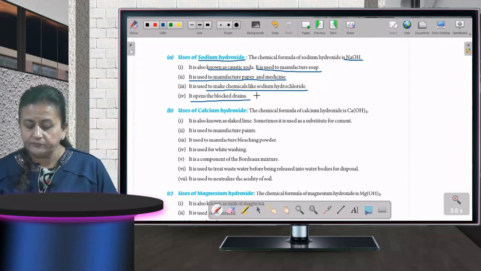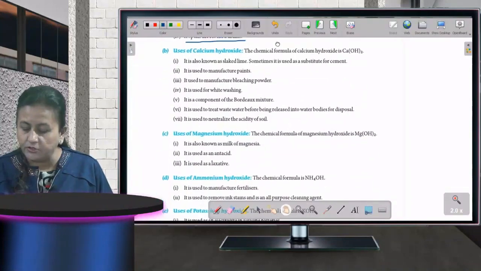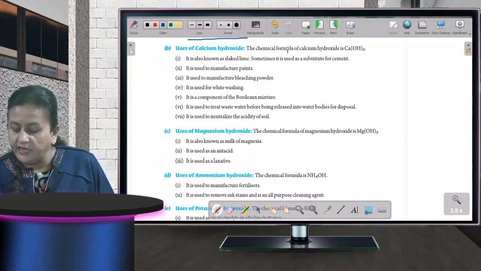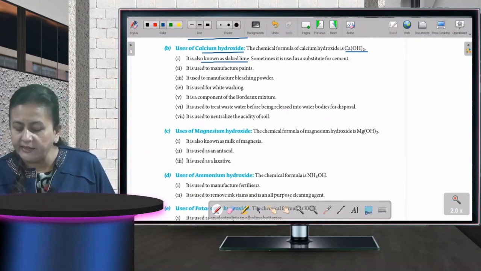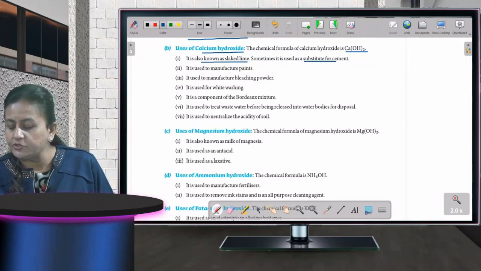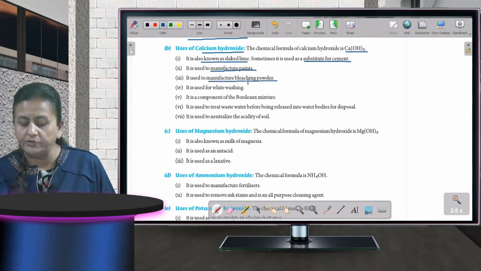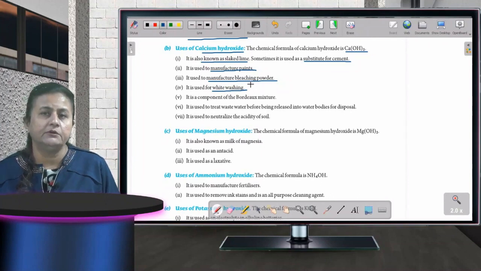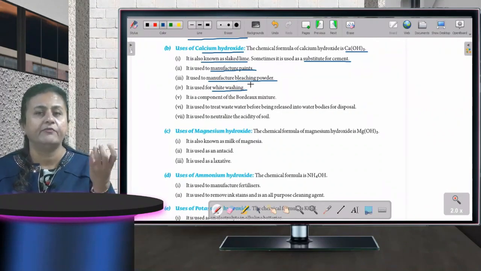Fine, children. Now uses of calcium hydroxide. You all can see on your screen also. I hope it is clearly visible to you all. The chemical formula for calcium hydroxide is Ca(OH)2. Okay, it is known as slaked lime, which is used as a substitute for cement. It is used to manufacture paint and bleaching powder. It is used for whitewashing. In case you want to get your house whitewashed from outside, what do you use? You use calcium hydroxide, that is a white sort of powder.